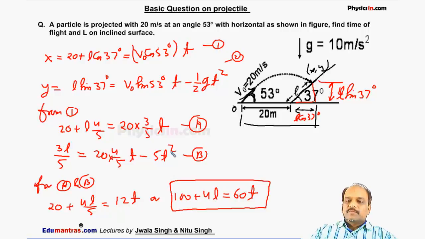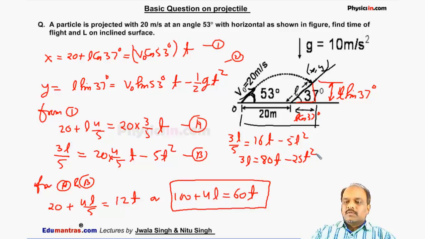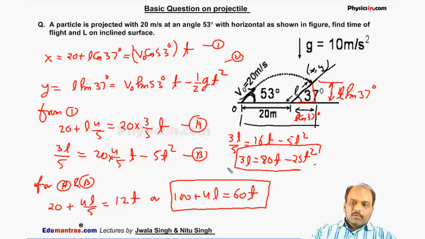Similarly, from expression B, we can say 3L by 5 is equal to 16t minus 5t square, or 3L is equal to 80t minus 25t square. This is our expression. From this expression, 100 plus 4L is equal to 60t,